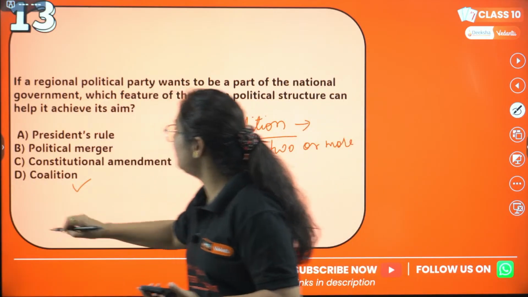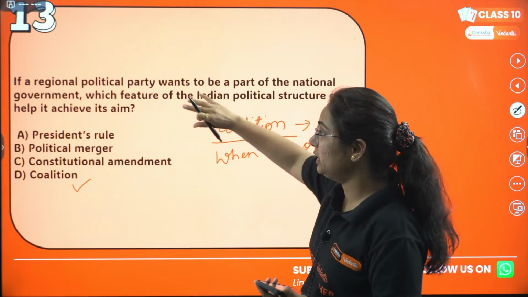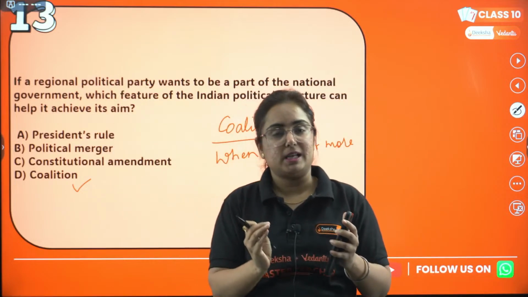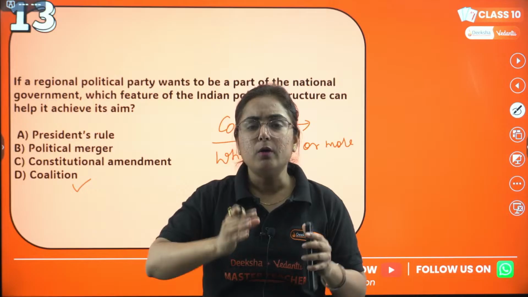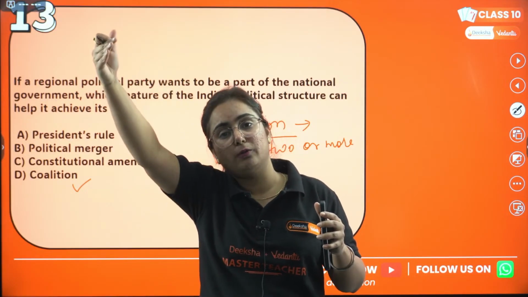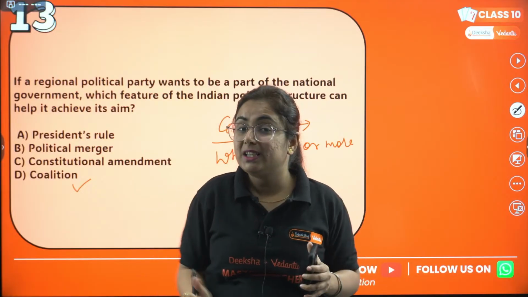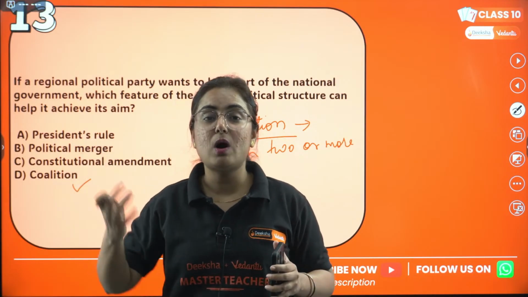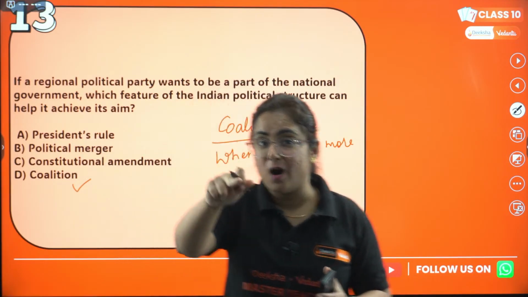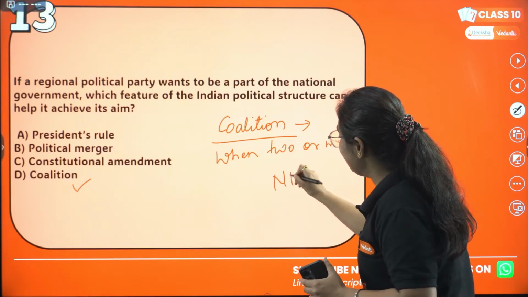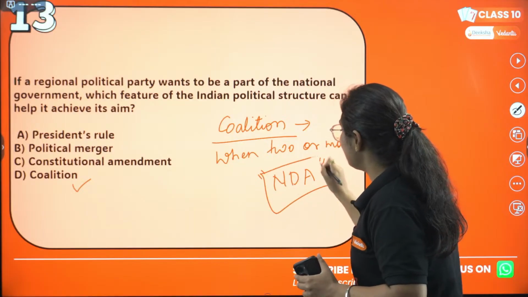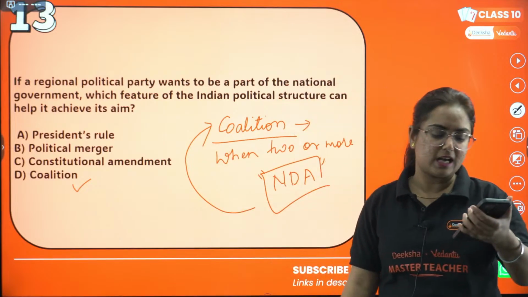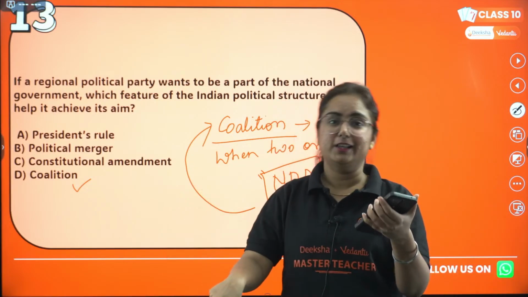So the correct answer will be coalition, because coming back to the question, a regional political party is a small political party. How can a small political party win the election for the central government? Not possible. So what they will do, they will start making a coalition with a large party. Like there are certain parties who are working in coalition with BJP. So that coalition government is known as NDA ki sarkar. That means National Democratic Alliance. When this alliance makes the government, then it is known as a coalition government. Hope this is clear to you now.